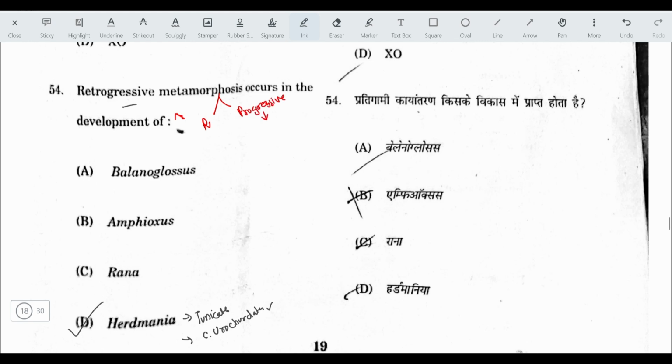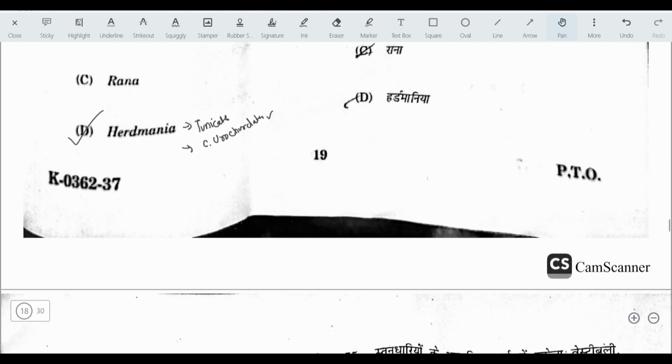In progressive metamorphosis, the adult is more advanced than the larva, while in retrogressive metamorphosis, the larva is more advanced than the adult. It means the adult will have simplified structures.